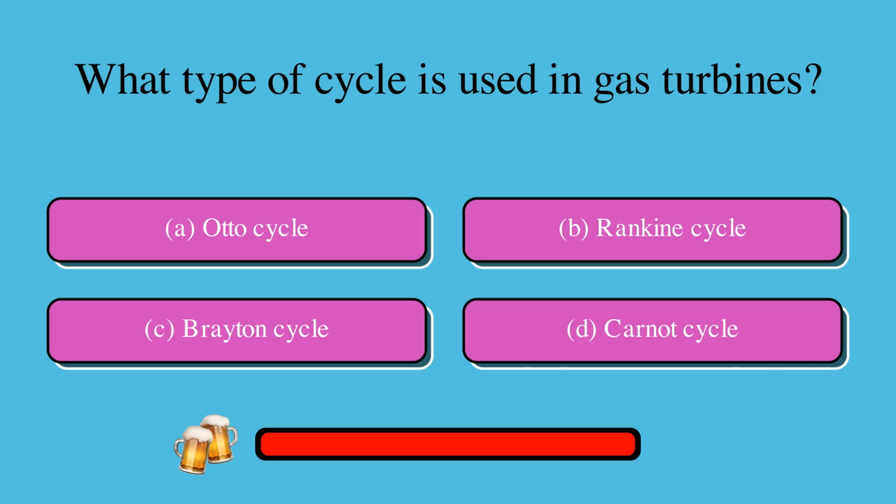What type of cycle is used in gas turbines? Is it A, Otto cycle, B, Rankine cycle, C, Brayton cycle, or D, Carnot cycle?